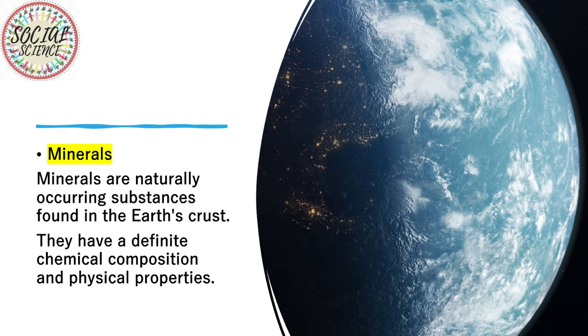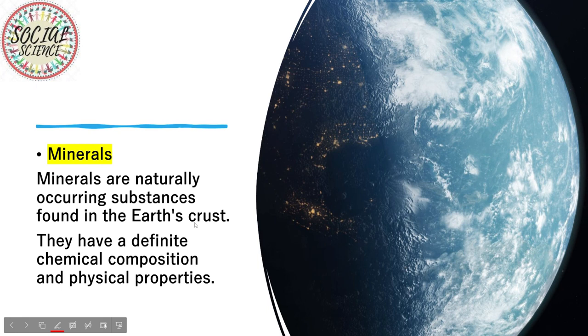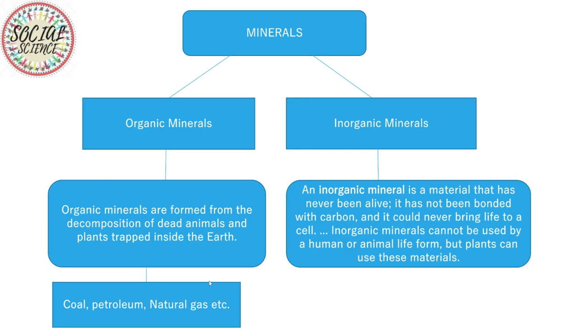So what are minerals? Minerals are naturally occurring substances found in Earth's crust. They have a definite chemical composition and physical properties. Minerals are classified into two forms: organic minerals and inorganic minerals.